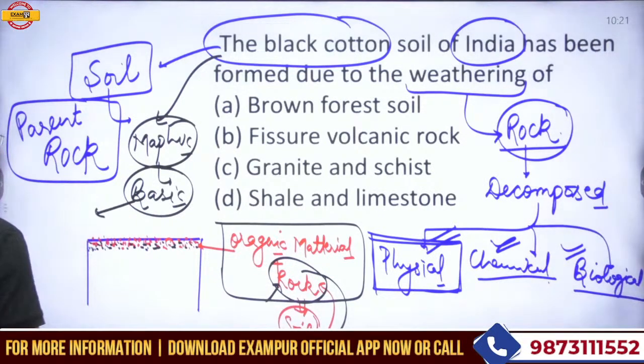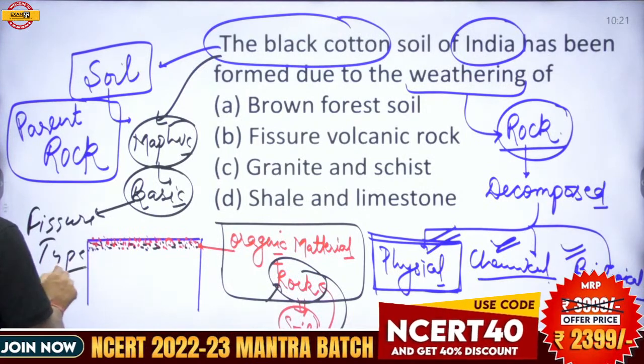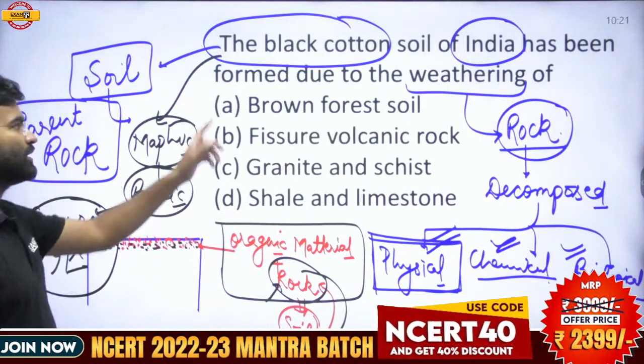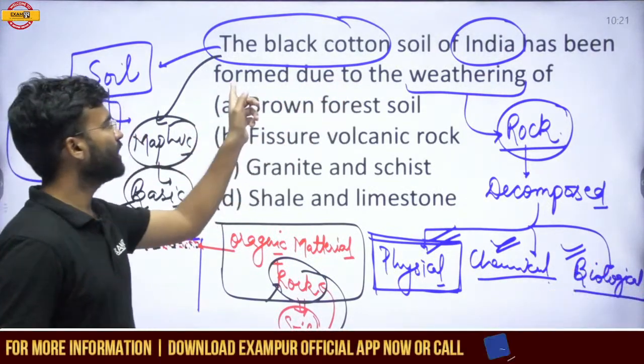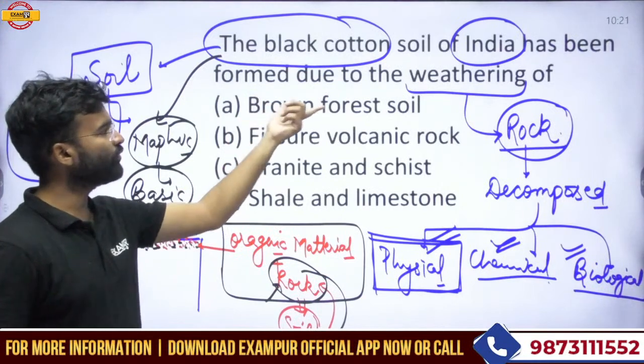If the basic magma erupts during a volcanic eruption, there is no blast. This type of volcanic eruption is called fissure type volcanic eruption. So what would be the answer of this question? The black cotton soil of India has been formed due to the weathering of which brown forest soil.